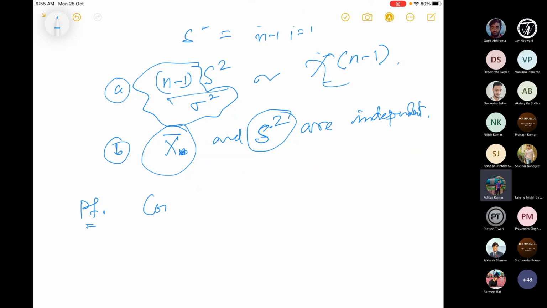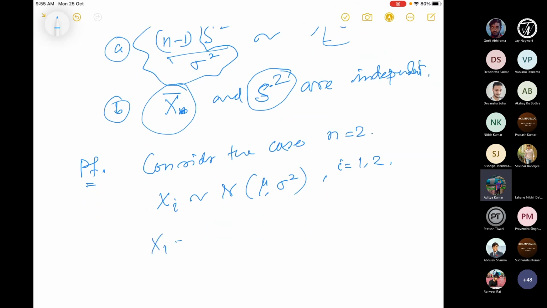So first, consider the case where we have a random sample of size n equal to 2. Then Xi is normal, mu, sigma square, and they are independent, i equal to 1, 2.